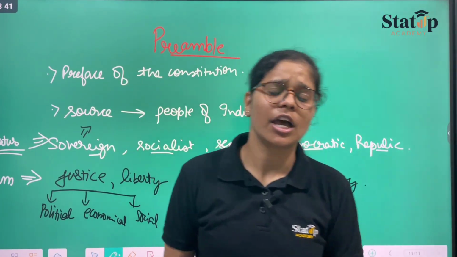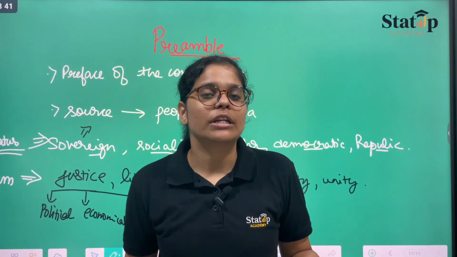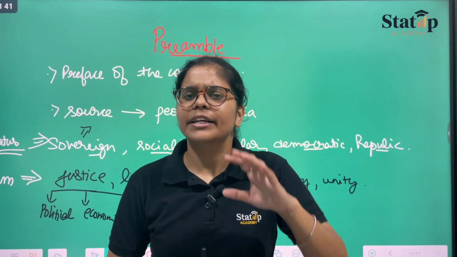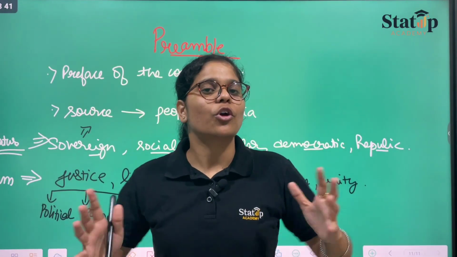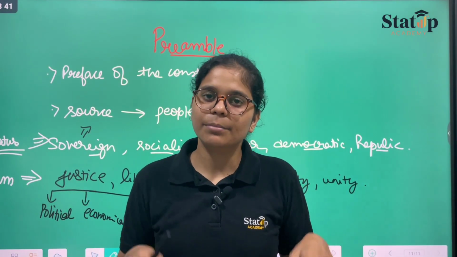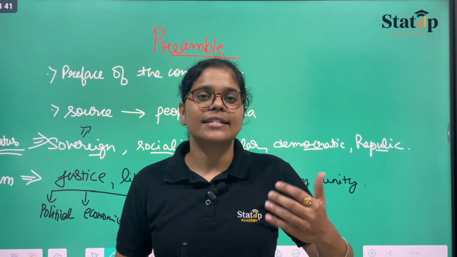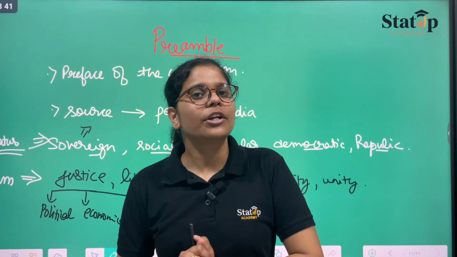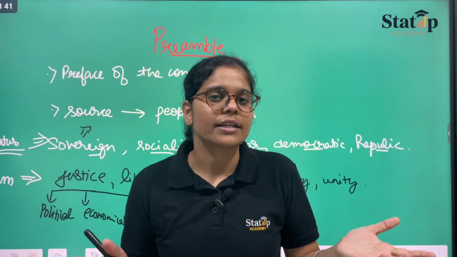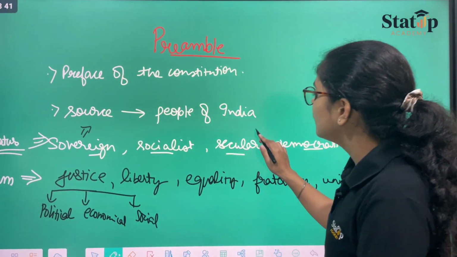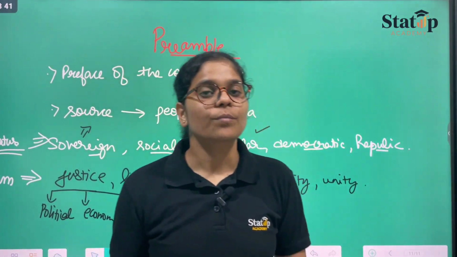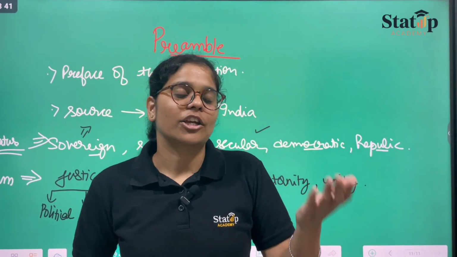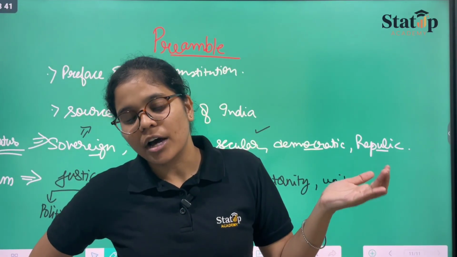Then we have the socialist. Socialist means being socially aware. If equality has to be maintained, then maintain equality in social affairs as well. No economical crisis shall be there. Of course, differences will prevail, but there shall not be a crisis where, if you are weak in the economic section of our society, you cannot participate in anything. That's not the case. Then we have secular. Secular refers to following all religions, and India is a secular state where so many religions are followed.